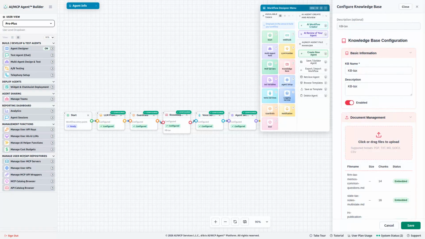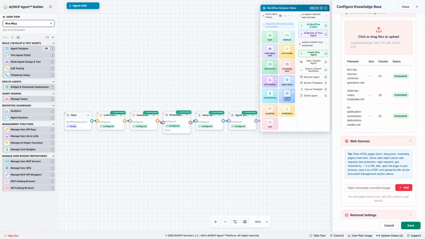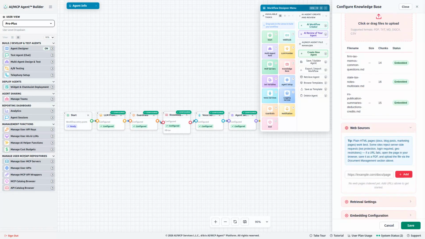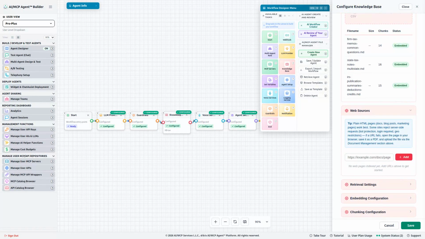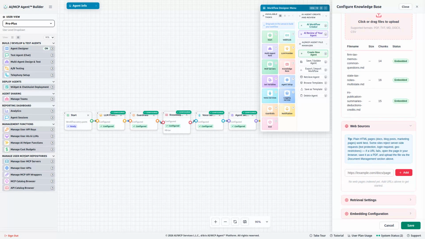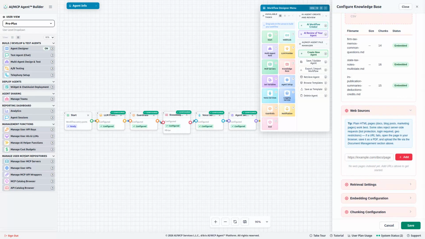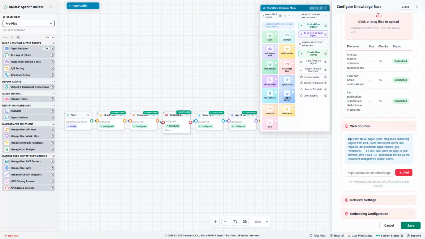The knowledge is what keeps it accurate. The knowledge task connects the agent to the firm's own library, summaries of deductions and credits, multi-state income tax notes, and Summit's internal Q&A memos on filing status, estimated payments, and record keeping. When a client asks, the agent retrieves the relevant passages and answers only from them, citing the exact document, so it never invents a threshold or a due date.